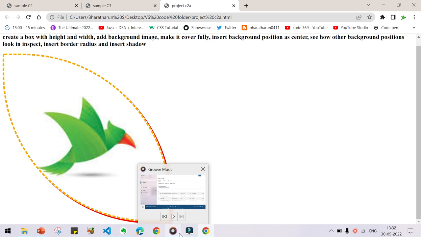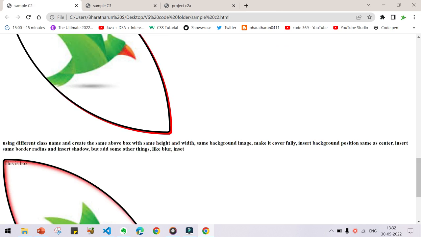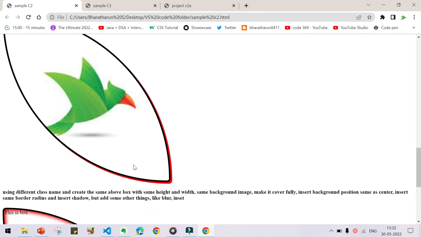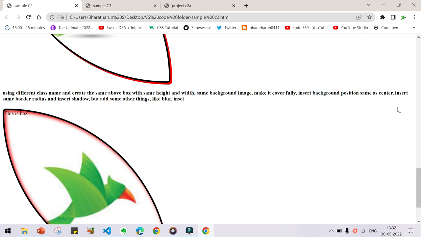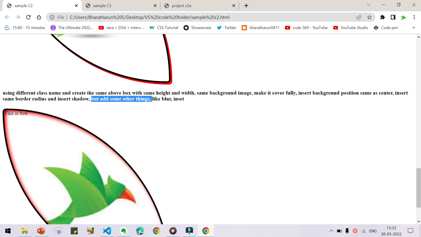Now the next thing we are going to do is the same thing, but the only difference is we insert it using a different class name. Okay, we are going to use a different class name. Create the same box as above with the same height and width, the same background image, and make it cover fully. Insert the same background position, center, and insert the same border radius, and insert shadow. Okay, everything the same as the previous box, but add some other things like blur and inset.